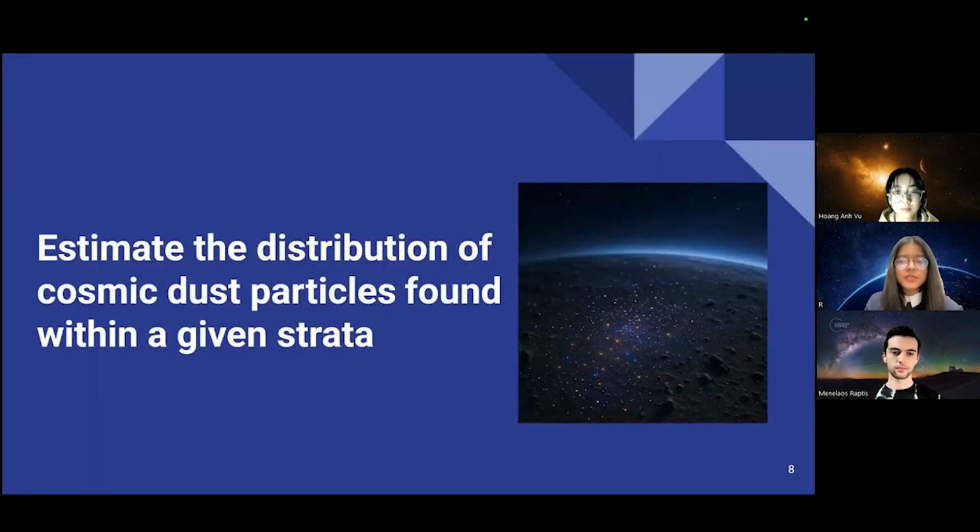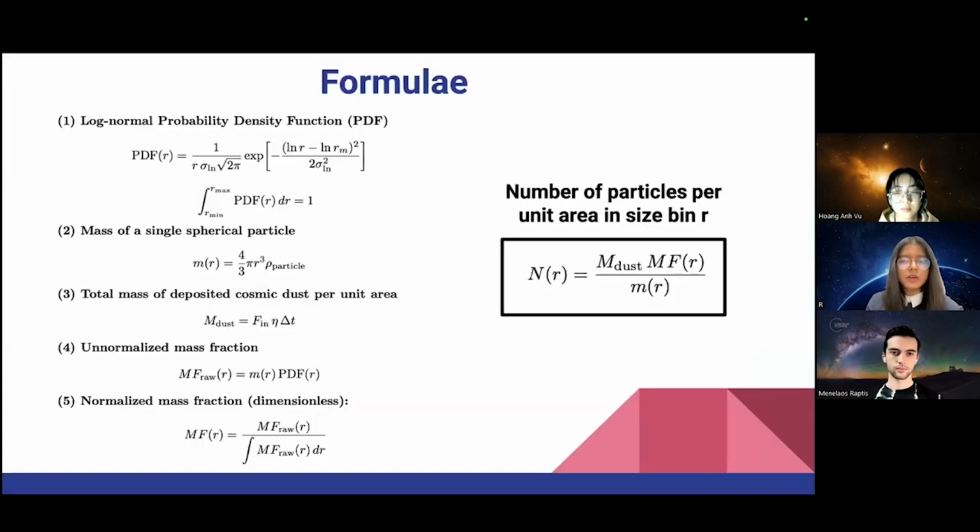So at first, we will estimate the distribution of particles of cosmic dust found within a given strata of the Earth's surface from a certain time period. We assume particle radii follow a non-normal probability distribution. Each particle's mass is computed assuming spherical geometry. The total mass of cosmic dust deposited per unit area over a time interval depends on the incoming flux F_in and the preservation fraction eta, which accounts for the fraction of particles that survive atmospheric entry and environmental loss